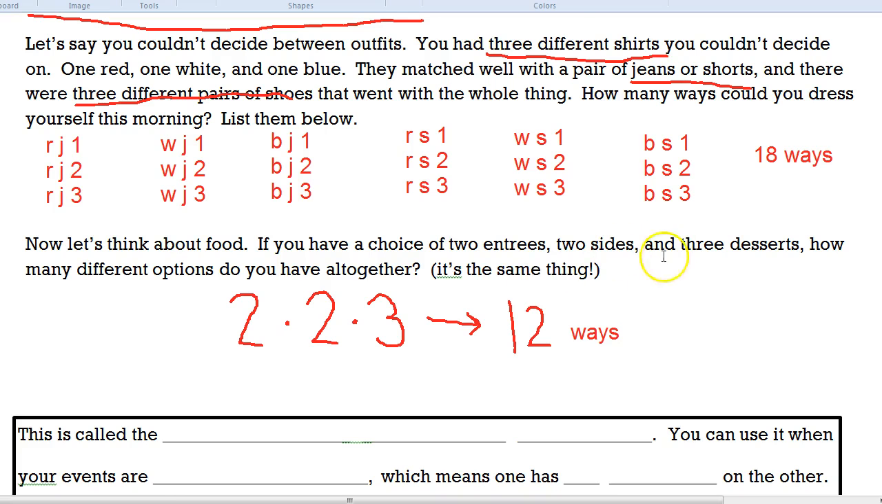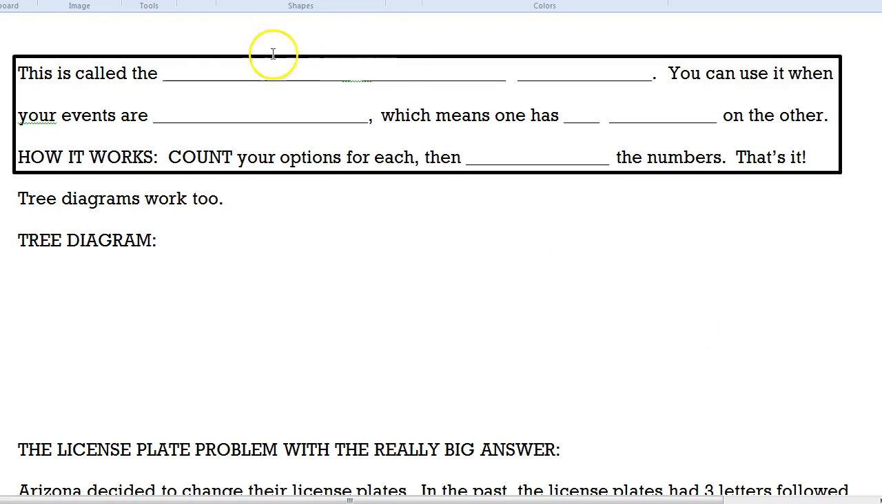If you go back to that first one, it's the same idea because we had 3 different shirts. We had a pair of jeans or shorts, so we had 2 options there. And there were 3 different pairs of shoes. 3 times 2 is 6, 6 times 3 is 18. So you end up with your 18 ways anyway. Instead of having to list them out, you could just multiply, which saves us a ton of time.